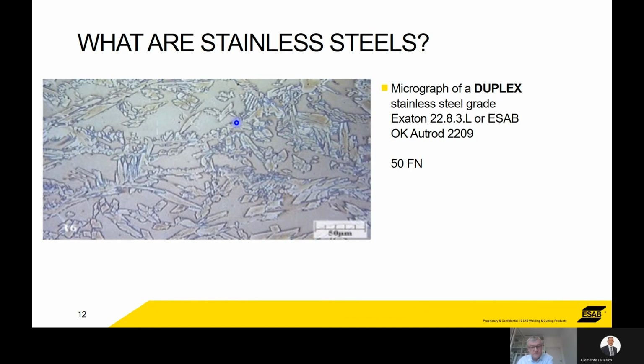In terms of duplex, what we see here is a 50-50 split of austenite and ferrite. What we want to see is a nice even distribution of the austenite and ferrite together.